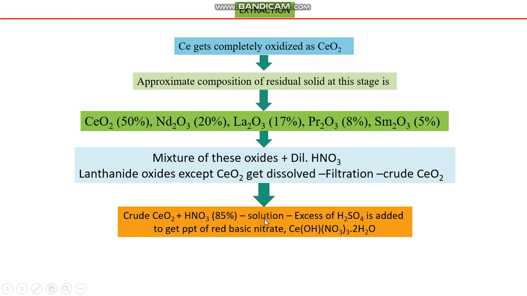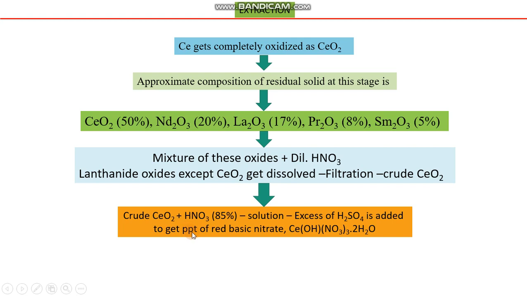A solution is obtained which is acidic in nature, and this solution contains cerium oxide in dissolved form. Excess of H2SO4 is added to this acidified solution, which is already acidic because of the addition of strong nitric acid. And this acidified solution gives red basic nitrates as precipitates in the solution.